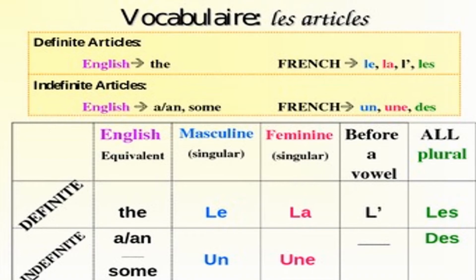Pour le nom féminin singulier, on utilise une. Pour tous les noms pluriels, soit masculin, soit féminin, on utilise des. For all the plurals, whether masculine or feminine, we use only des.